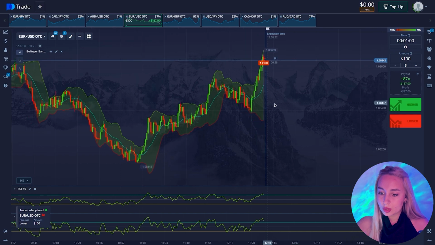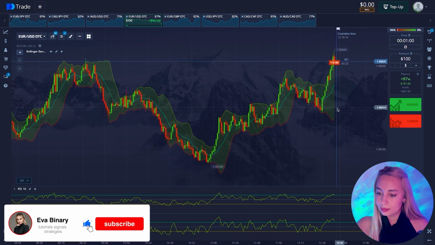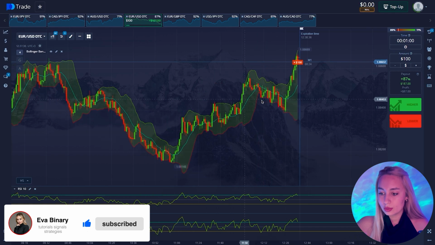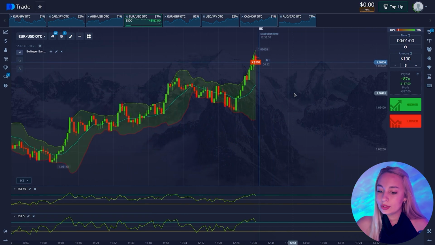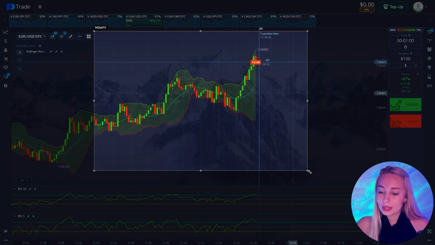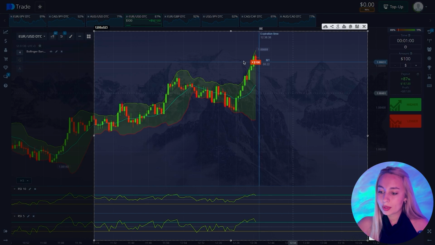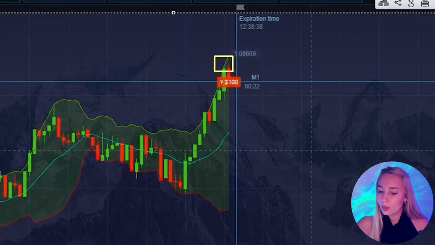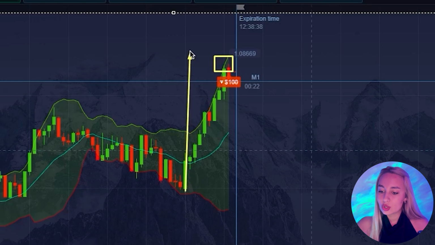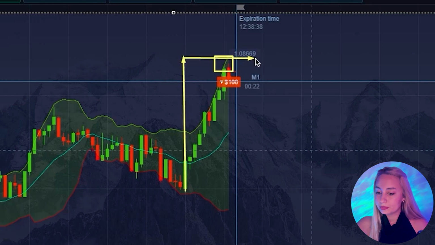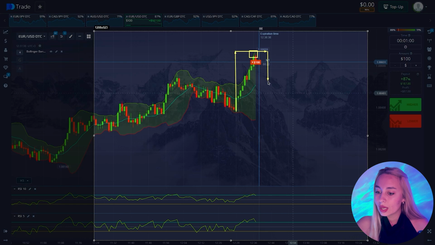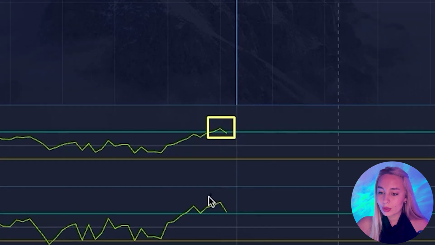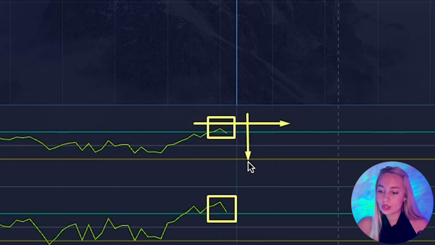Over here, we will open a short trade. We have found a good entry point. A new local maximum is forming and the price has touched the upper moving average. When this happens, we open a trade for a decrease. We are also seeing an exit from the overbought area according to the RSI, so it's better to open a trade for a decrease here.